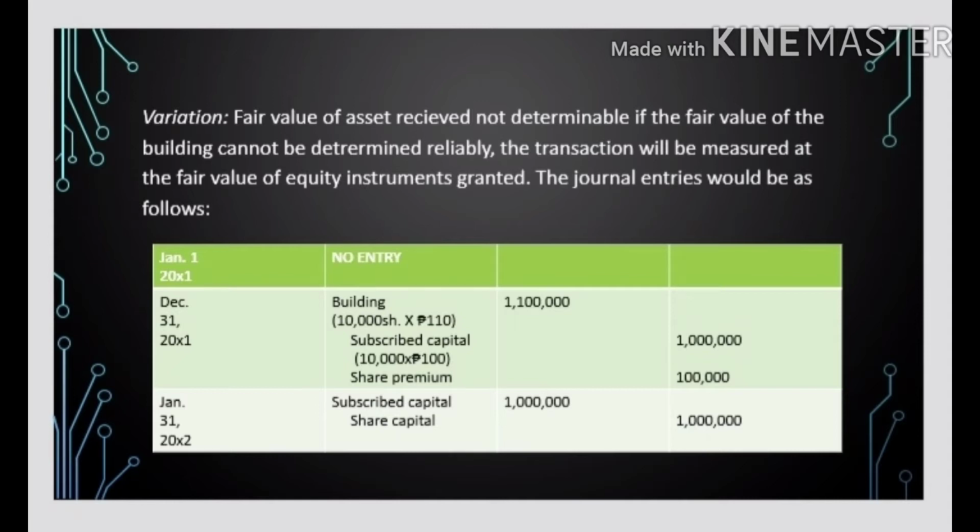December 31, 20X1, building, 10,000 times 110 pesos, so 1,100,000. And then subscribed capital, 10,000 times 100 pesos is 1 million. Share premium 100,000. January 31, 20X2, subscribed capital 1 million and share capital 1 million.